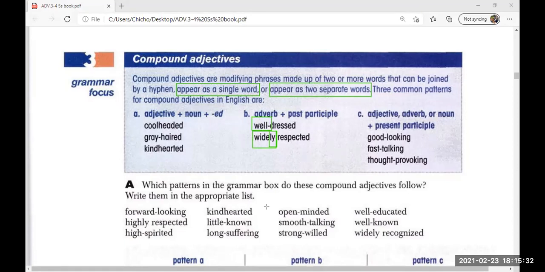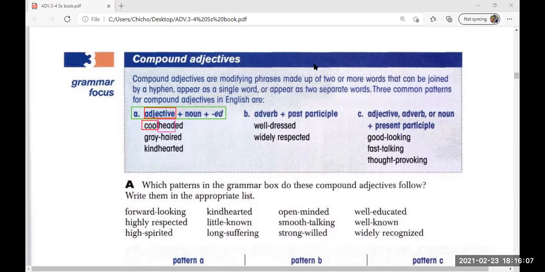So, it says, 3 common patterns for compound adjectives in English are. So these are some of the patterns that we are going to follow, okay? The first pattern that we have here is an adjective plus a noun plus ed, okay? As you can see, our adjective in the first one is cool, okay? The noun in this is head.